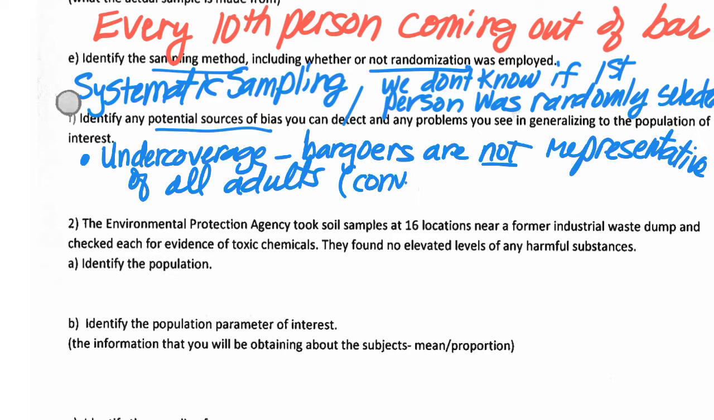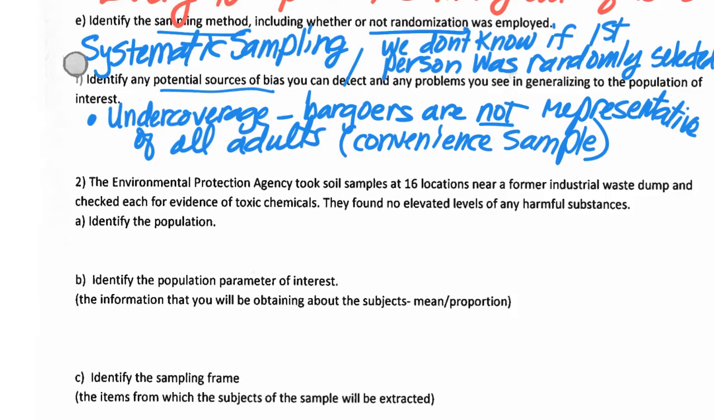If you think about this problem in summary, if all they wanted to do was generalize to people, they would have the right to generalize to all adult bar goers. They could do that. But they do not have the right to generalize to all adults. If all they were doing was making a statement about people that go into bars, then this could be an opinion for those people, not all adults. If your population was all bar goers, then that would be appropriate. All right, so that's that.